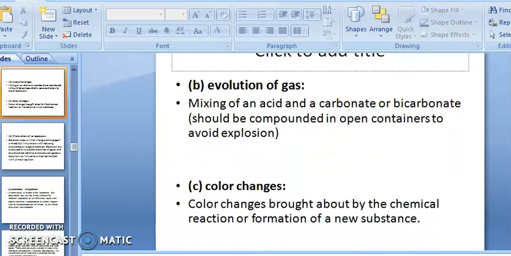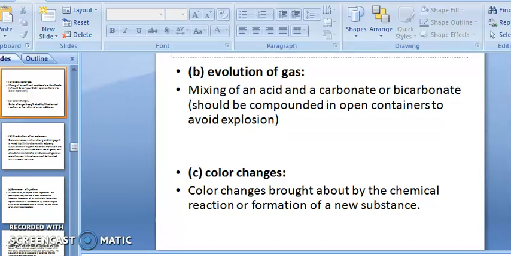Then evolution of gas. Mixing of acid and carbonate or bicarbonate should be compounded in an open container to avoid explosion. When you combine the carbonate plus bicarbonate, that leads to the evolution of gas. To overcome this incompatibility, it should be compounded in an open container to avoid the explosion.